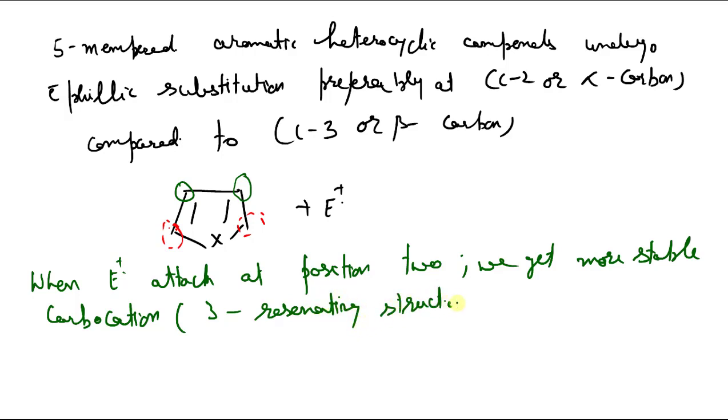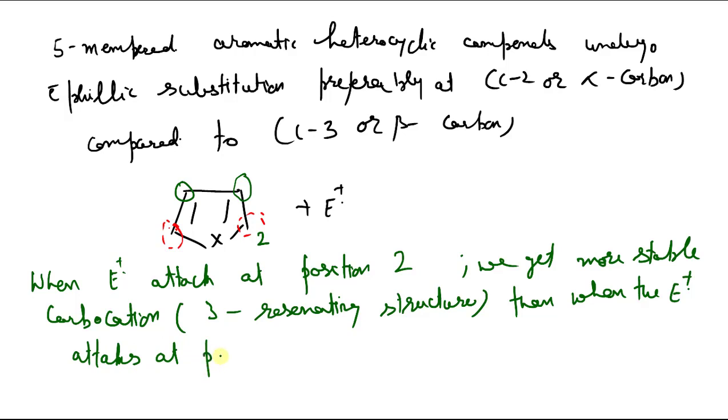The number of resonating structures is more, so when the electrophile attacks at position 2, this second position, we get a more stable carbocation than when the electrophile attacks at position 3 or beta.